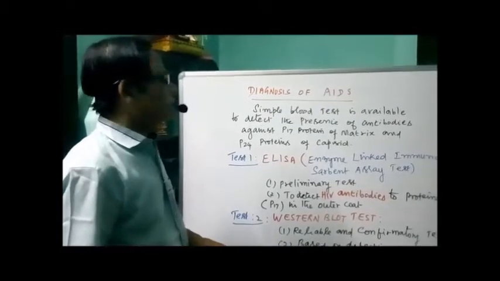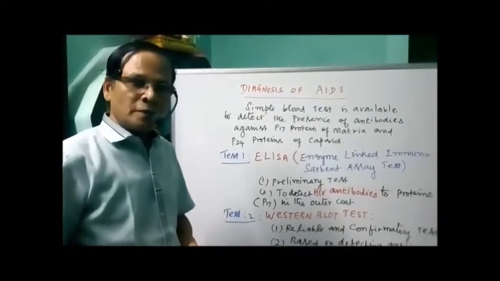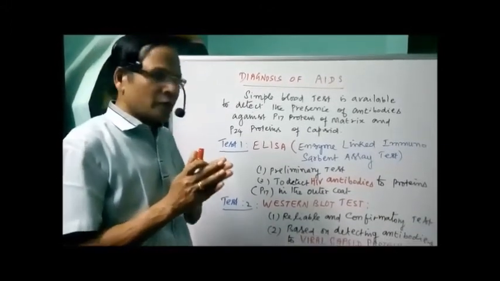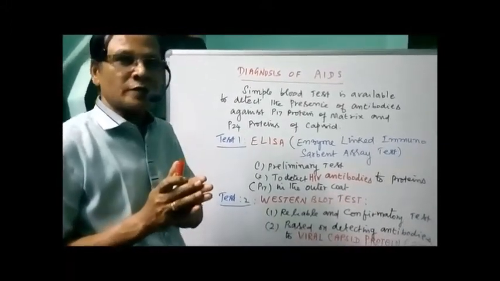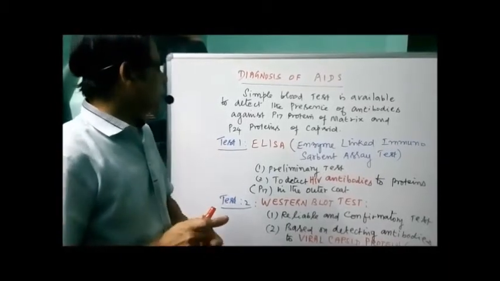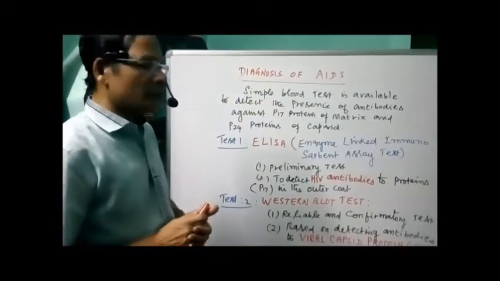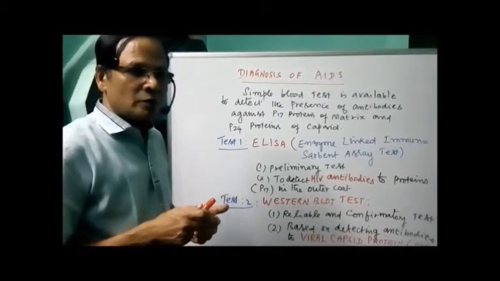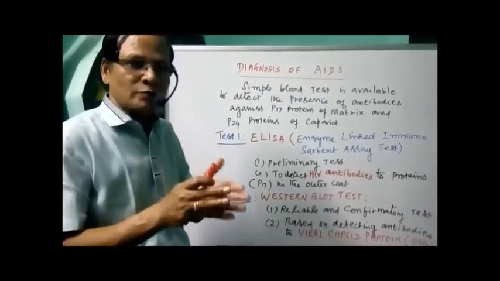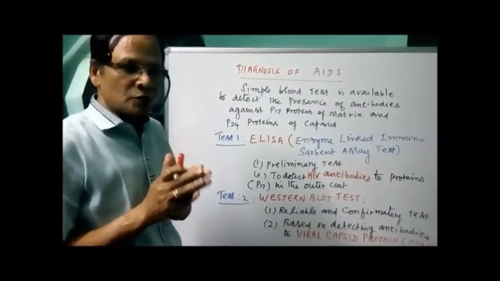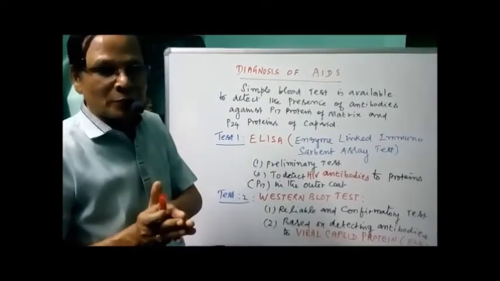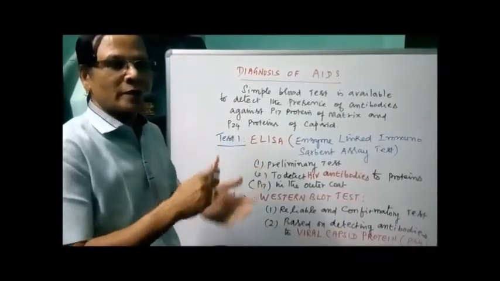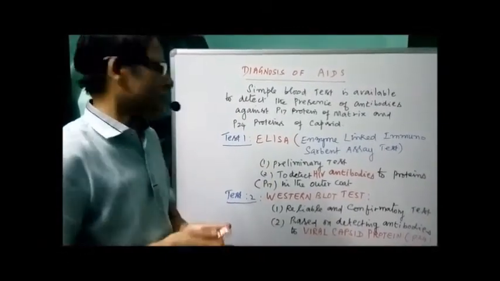Now, diagnosis of AIDS. A simple blood test is available to find out whether the person has been infected with HIV or not. This is a biochemical test. It is not used to find out the presence of the HIV virus itself. The test is used to find out the presence of antibodies against the proteins of the HIV. So it's a biochemical analysis, even called the color test.